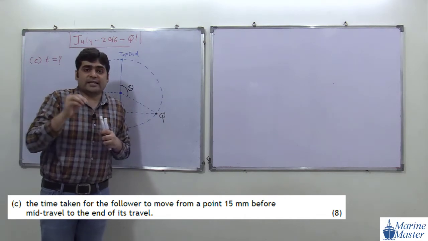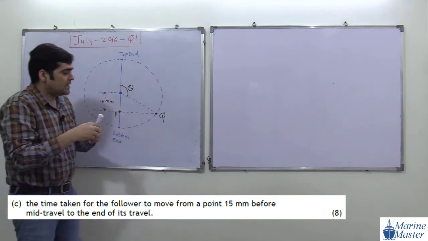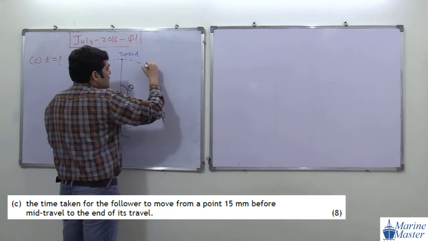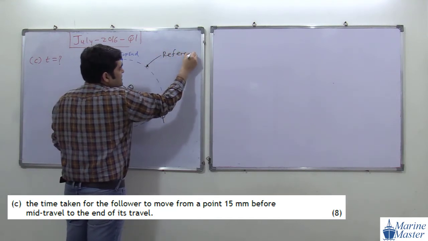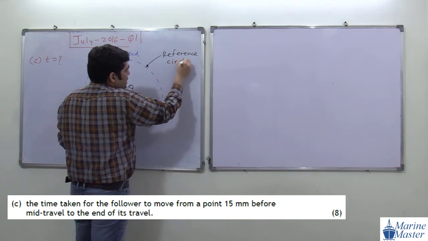Try to see the scenario here. In the theory of this chapter, we studied the reference circle. This circle is our reference circle. We studied this reference circle.